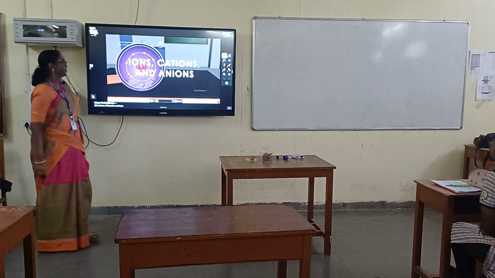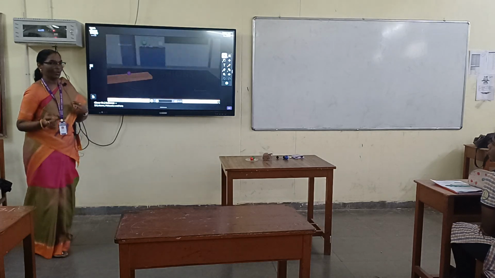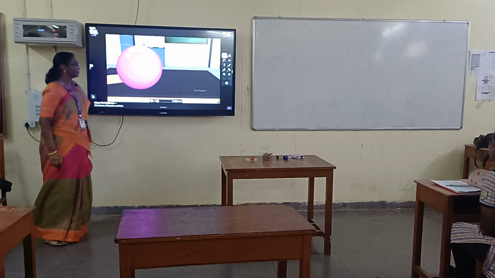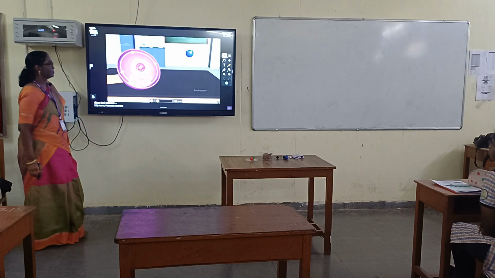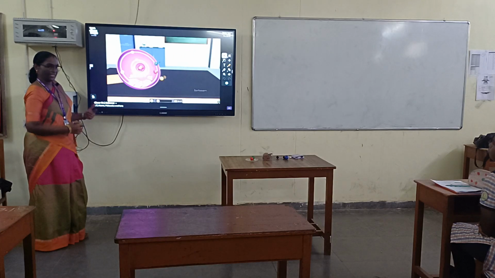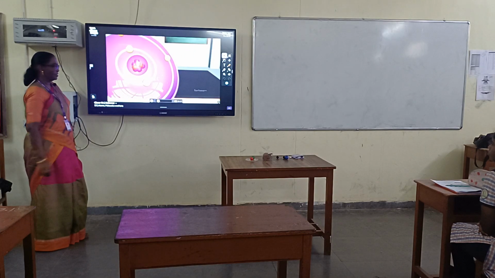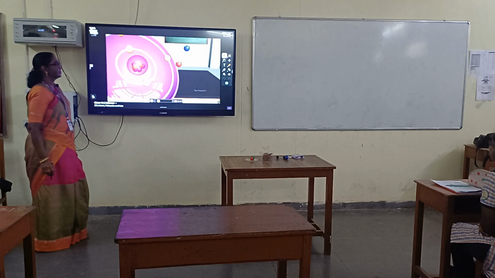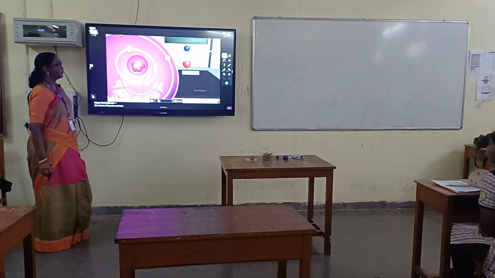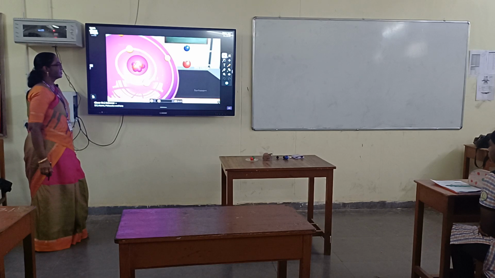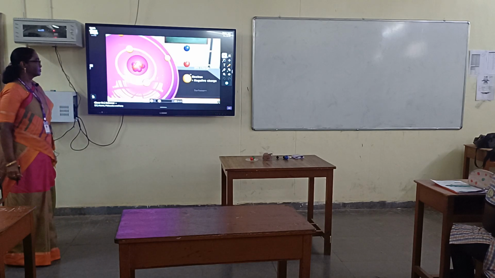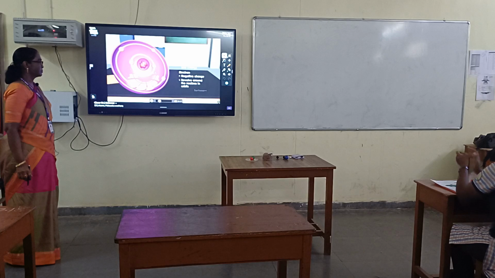Ions, cations, and anions are stored in terms of electrons. Atoms are fundamental units of matter. Atoms are composed of three types of particles: protons, electrons, and neutrons. In the atom center is the nucleus, which is made up of protons and neutrons. Protons carry a positive charge. Neutrons do not carry any charge, so they are electrically neutral. Electrons carry a negative charge and revolve around the nucleus in orbits.